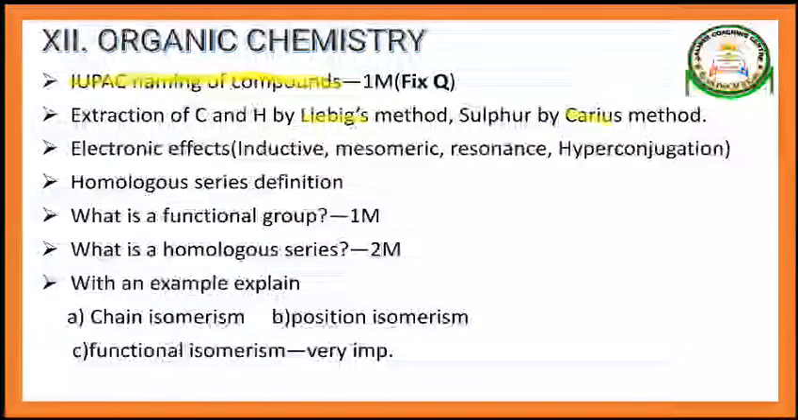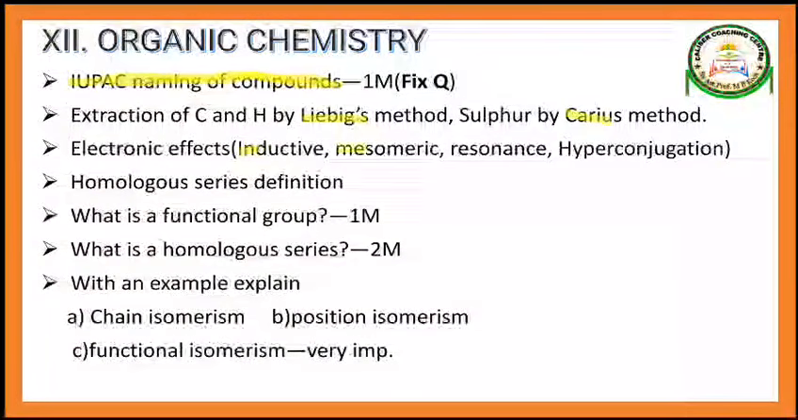Then out of these effects, they will ask one: inductive effect, mesomeric effect, resonance effect, and hyperconjugation effect. These are called electronic effects. Out of these four, they will ask one. And the definition of homologous series; they will ask it many times. And what is a functional group? You have to write the functional group of carboxylic acid, the functional group of aldehyde; that kind of question will arise.